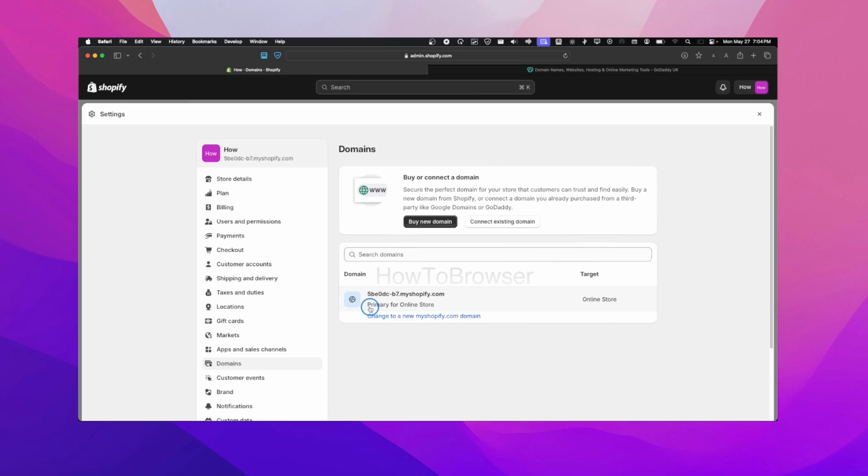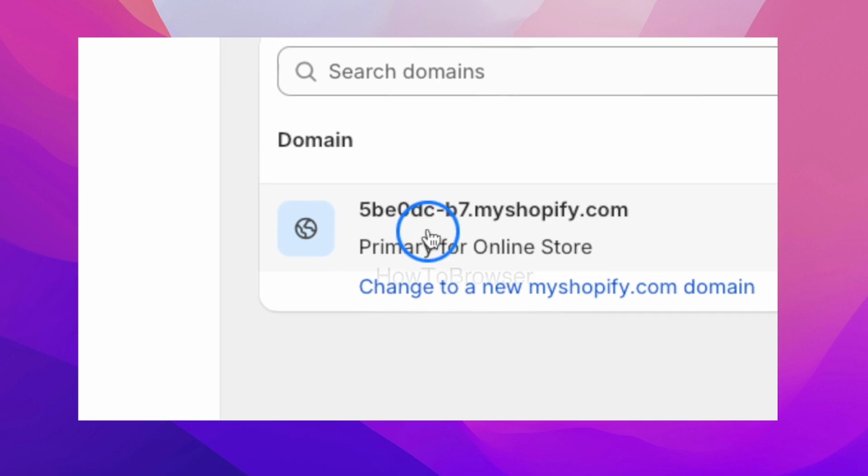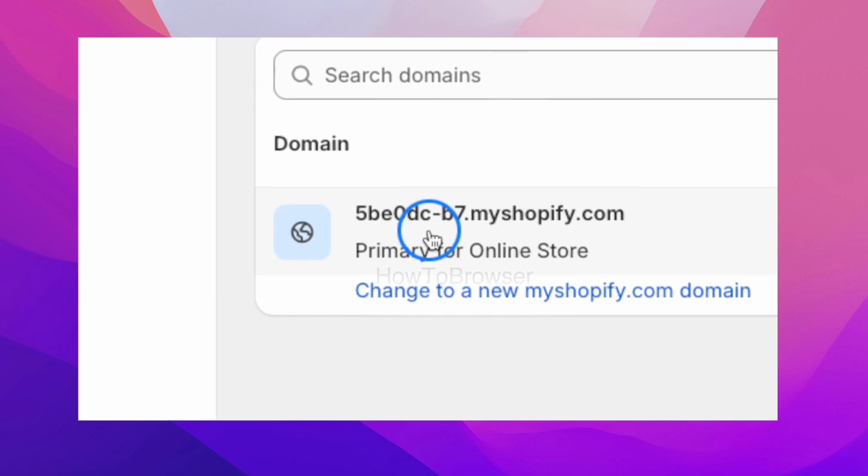Right now, our primary domain is this one. Having a custom domain can really improve your store's ranking in search results on Google and other search engines. And on top of that, it absolutely looks more professional. It really gives a professional look.